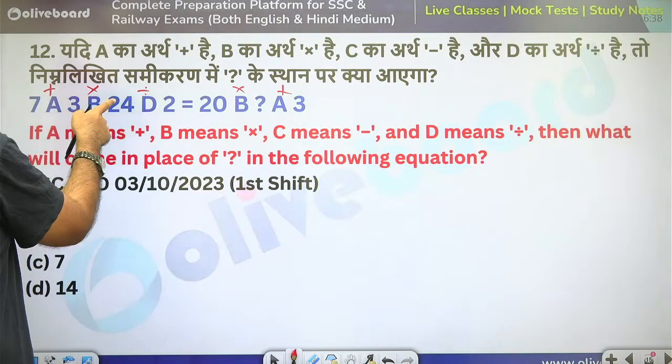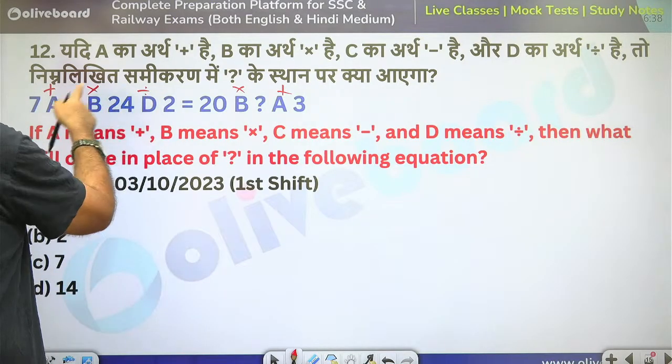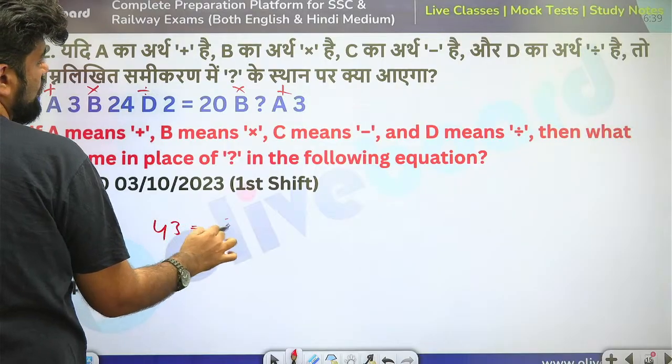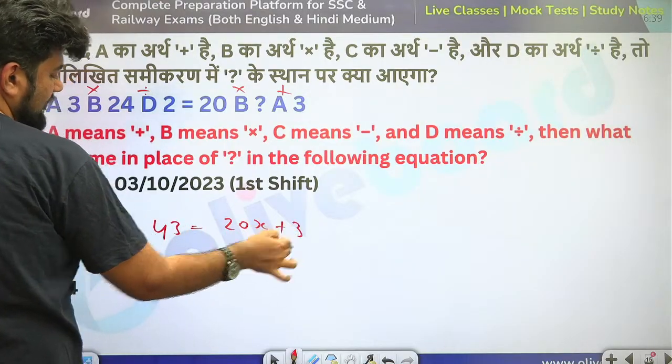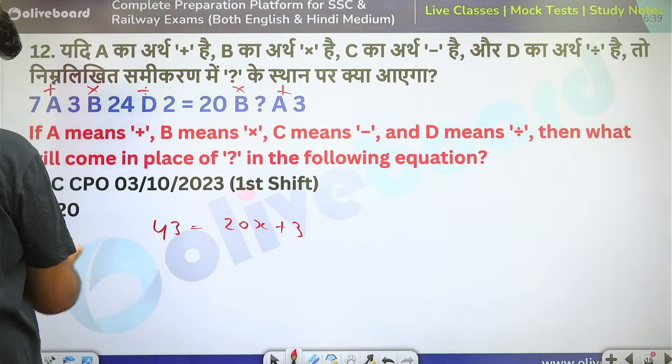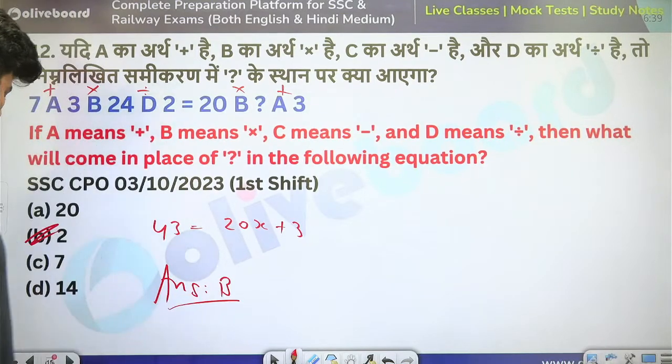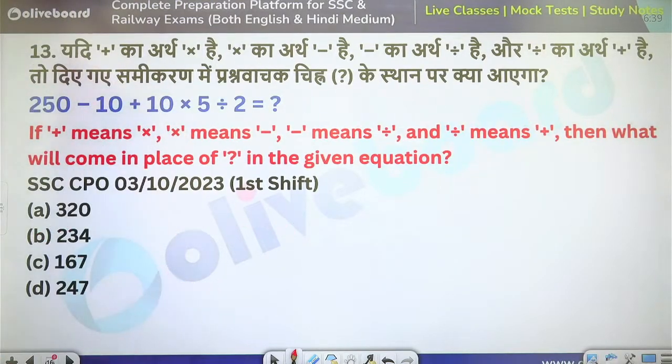So 24 divided by 2 is 12, into 3 is 36 plus 7. 43 is equal to 20x plus 3. Subtract this 3 here, 40 divided by 20 is 2. So x is equal to 2. Good. Next.